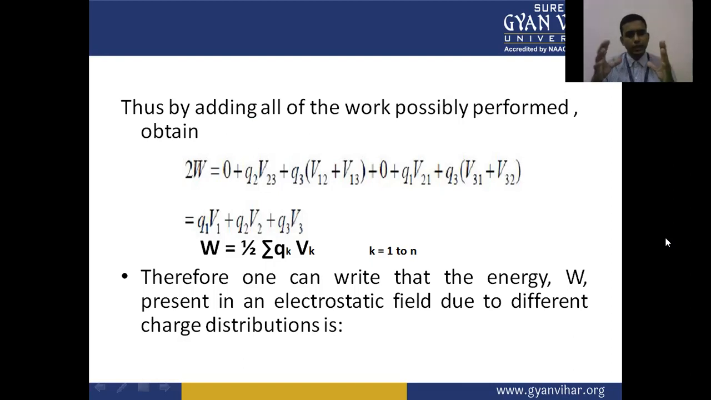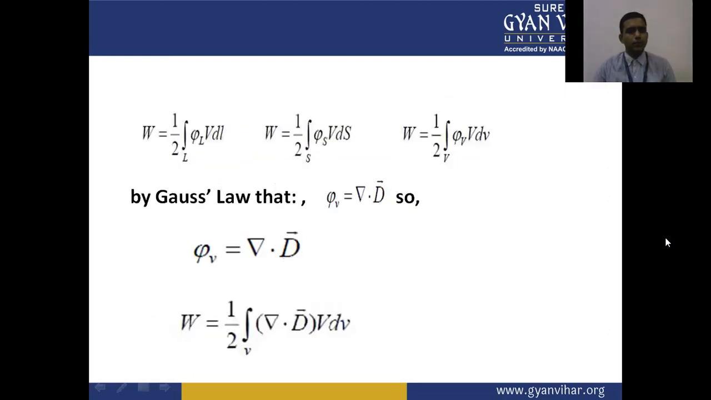Therefore, one can write that the energy W present in an electrostatic field due to the different charge distributions is W equal to 1 upon 2 integral of rho_L V dL in the case of a line, W equal to 1 upon 2 integral of rho_S V dS in the case of a surface, and energy W is equal to 1 upon 2 integral of rho_V V dV. So this is the work done in the case of line, surface and volume charge.